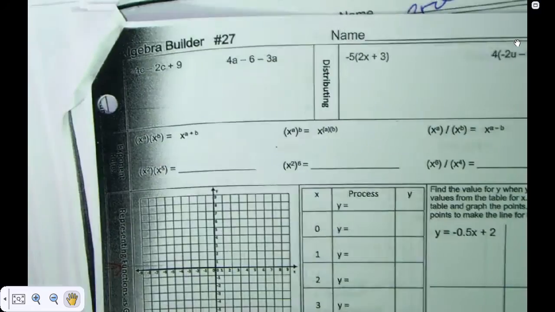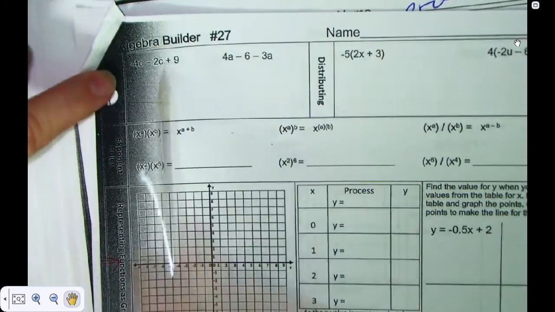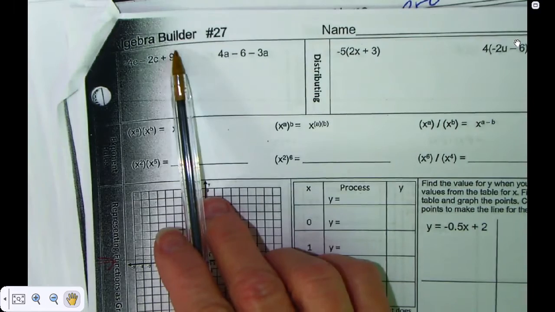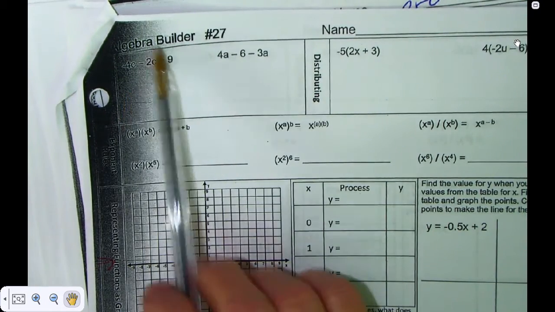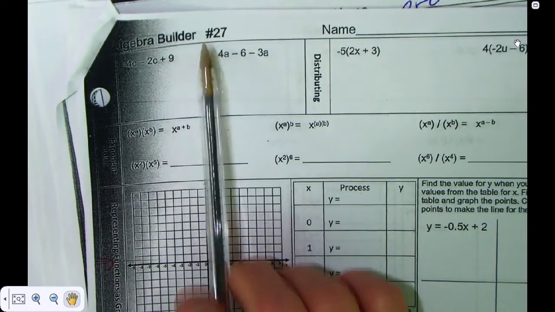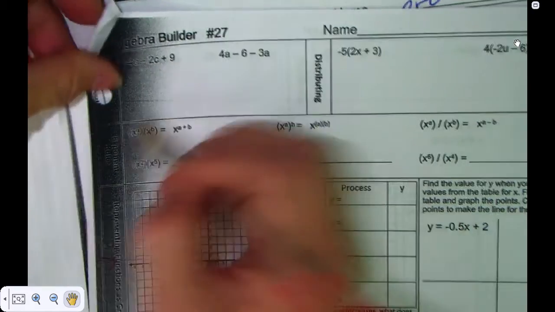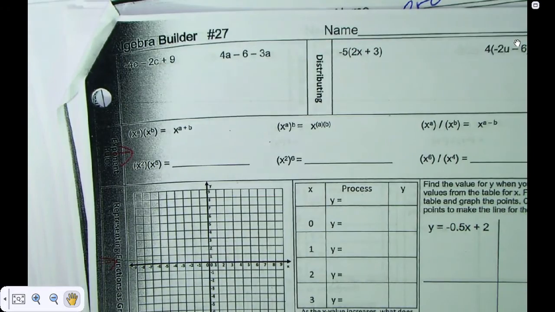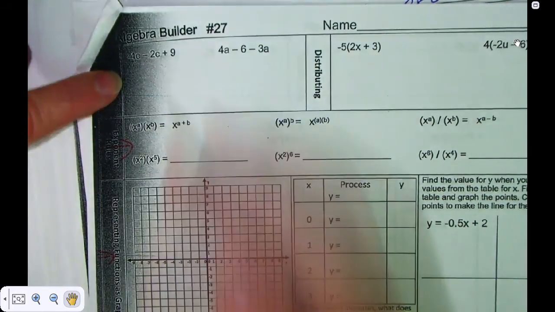Okay, look on the very first, guys that are listening to the video. You should have done the algebra builder 27 except for this second row. So if you haven't done it yet, stop the video and do it and then turn it back on and check.